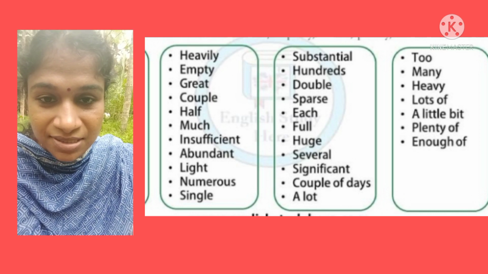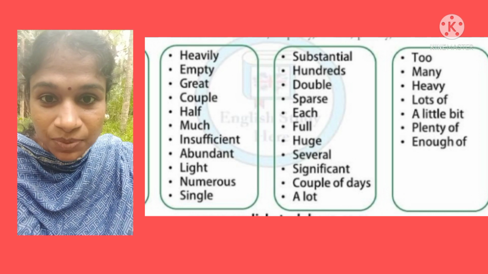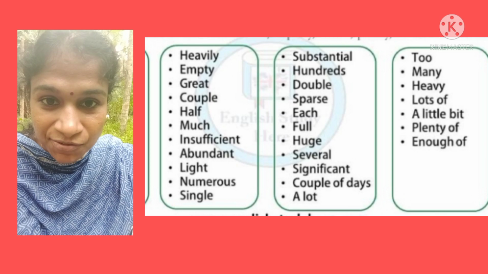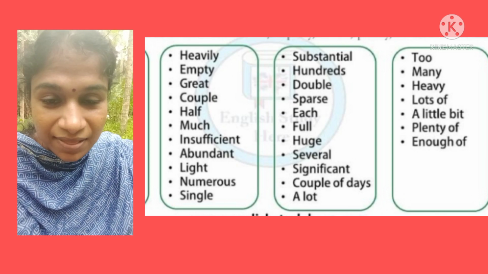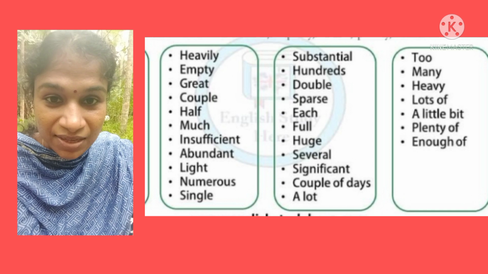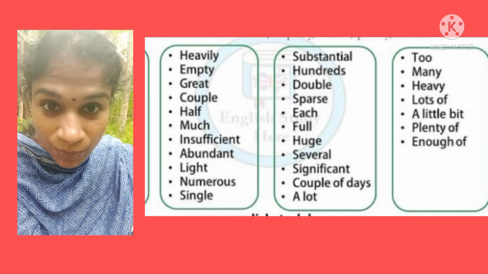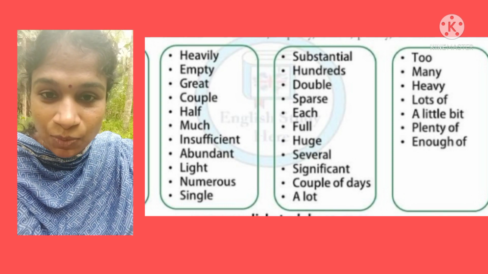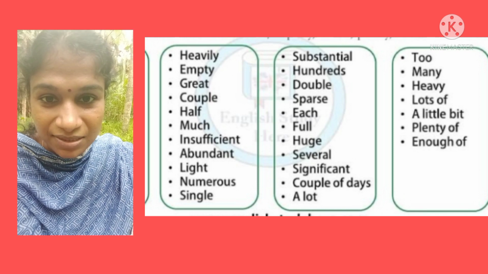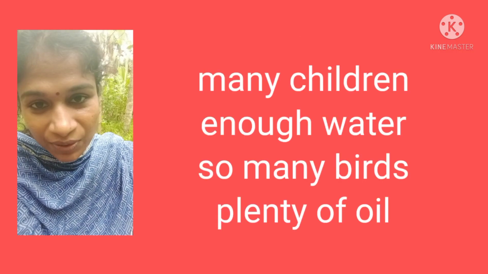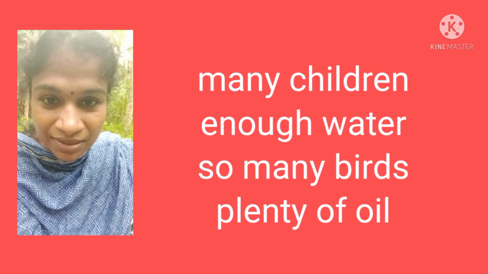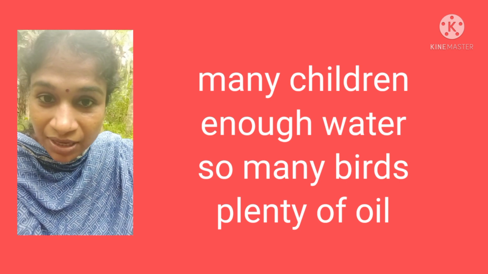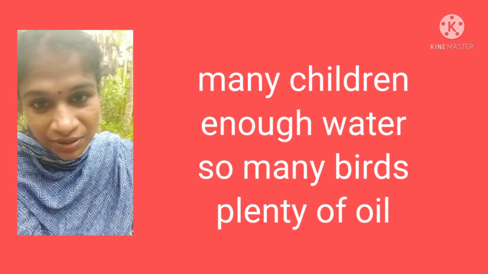Examples: many birds. There are many birds sitting on the tree. Many birds. I have drunk enough water. Enough water. So many children are playing. So many children. There is little water in the bottle. Little water. It also shows the quantity. So adjectives of quantity tell about the quantity of a noun, and we can't use the exact number of a noun here.